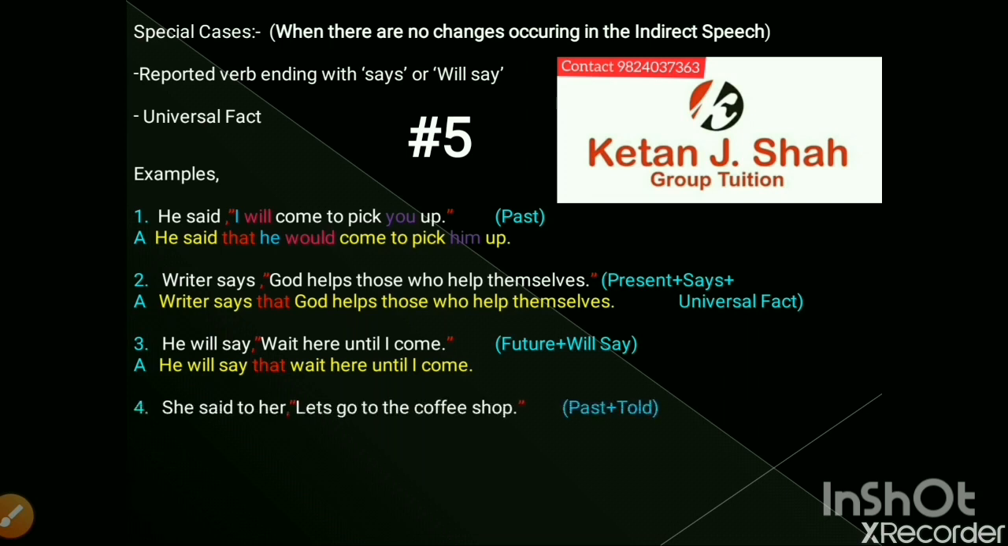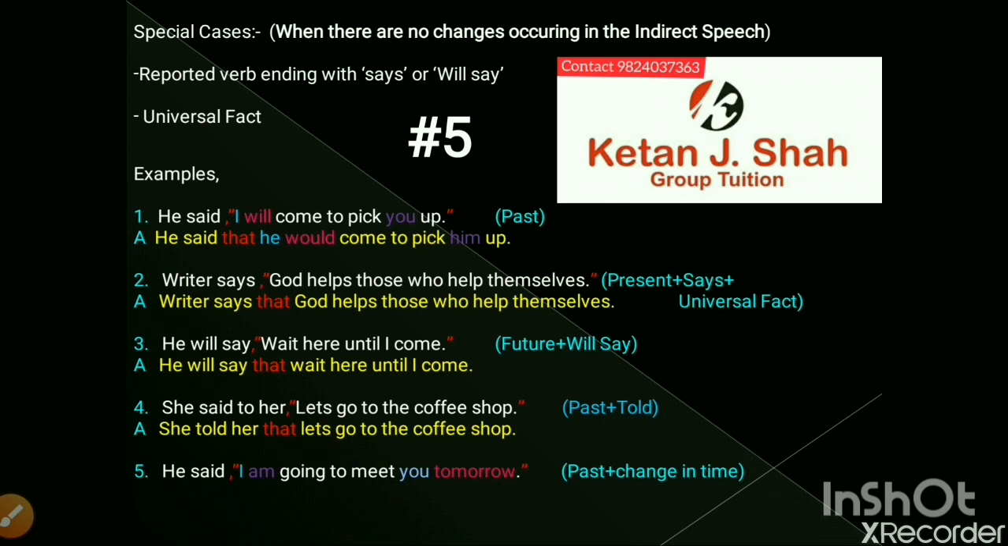The fourth example is, she said to her, "Let's go to the coffee shop." This is in the past tense and in this sentence our change number 3, which was the told rule, will also be used. She said to becomes told. She told her that let's go to the coffee shop. So there are two changes, which are said to becomes told and the comma and inverted commas are cut out and that is used.